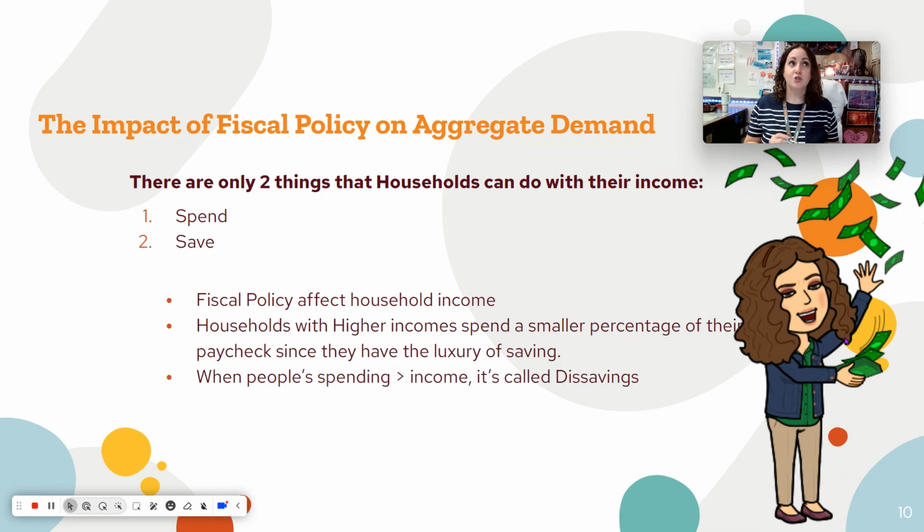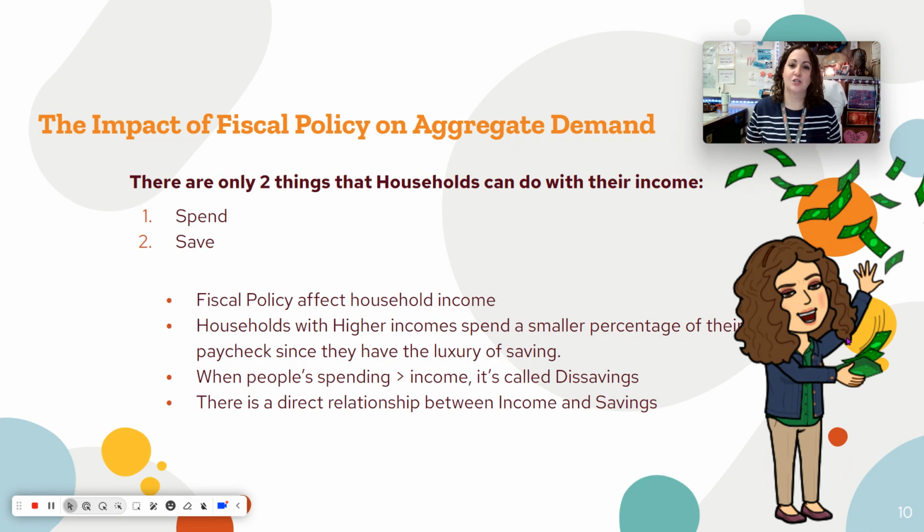And when people do end up spending more than what they make, we're going to call that dissavings. I know you might think of that as being in debt, like they spend more money than they have. We're going to use the word debt in this class to talk about the national debt. But when we're talking about personal credit card debt or something, we're going to use the word dissavings, which is negative savings. They're dissaving.